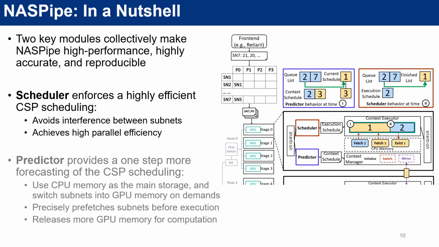NASPipe predictor is a one-step more forecasting of our CSP scheduling, so that we can precisely prefetch the subnets into GPU. This releases more GPU memory for computation and greatly improves NASPipe's training efficiency. You can read our paper for more details.